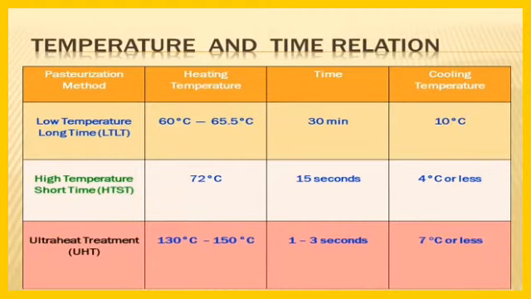Next, temperature and time resolution. Now observe: low temperature long time, high temperature short time, ultra temperature immediately. See, low temperature is 60 degrees Celsius to 65 degrees Celsius, high temperature is 70 degrees Celsius, and ultra heat temperature is 130 degrees Celsius to 150 degrees Celsius. For that, first, low temperature will take 30 minutes, but high temperature will take only 50 minutes, but ultra temperature takes only 1 to 3 seconds, students.